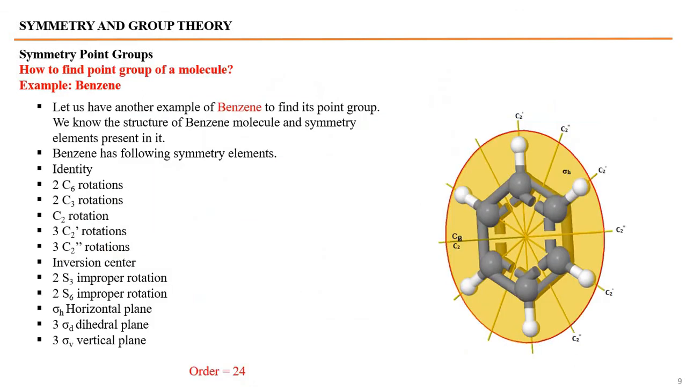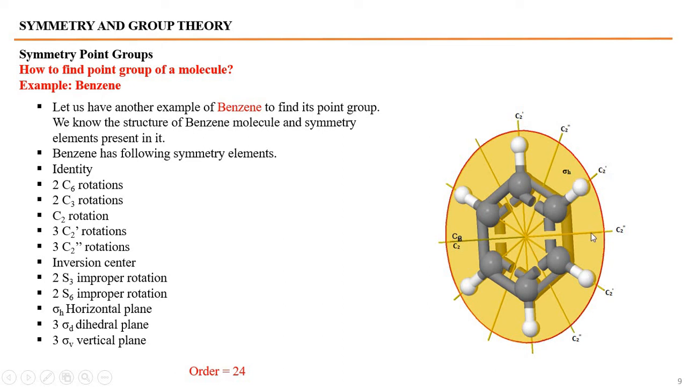Let's take another example, benzene. It is somewhat more complicated. We are going to use all these axes of rotation. The molecule has C6, C3 and C2 proper axes of rotation passing through the center of the benzene in the perpendicular direction, and there are C2 dash axes passing through the carbon and hydrogen atoms on opposite sides. These are considered to be C2 dash. There are 3 C2 dash and 3 C2 double dash present in the molecule.